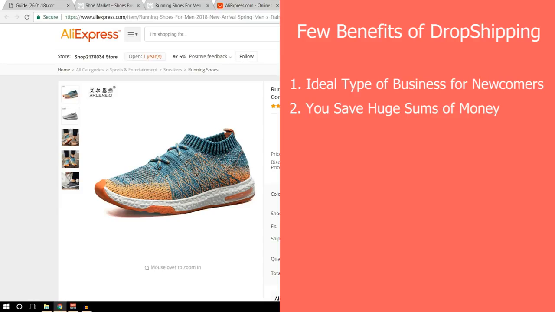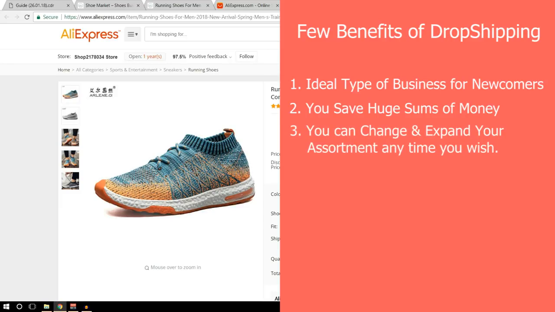The third benefit is that you can change and expand your assortment anytime you wish. You don't pre-order the items you're selling. You can add anything to your product offer or even change it completely if you want to. You can also think of your personal interest when choosing products for your store. You can try selling lots of different products before deciding on a narrower category or niche.